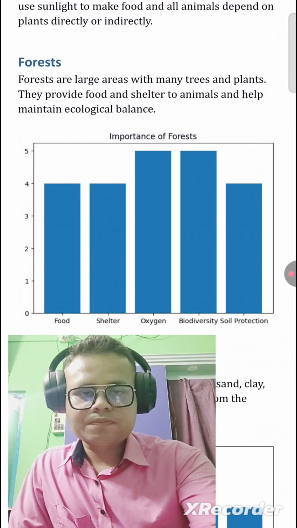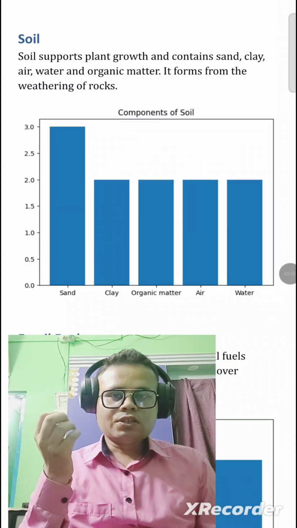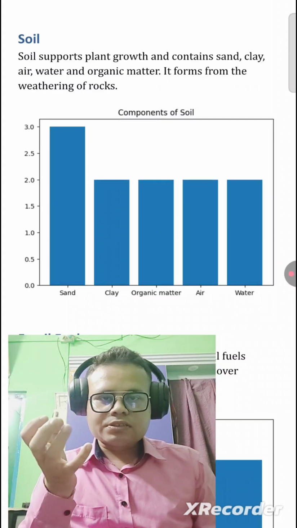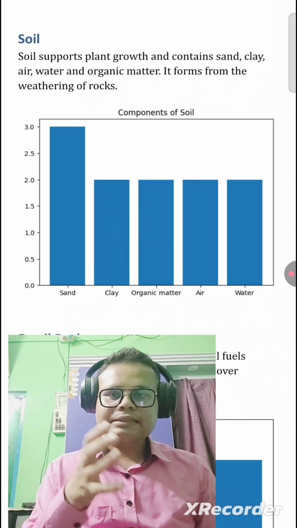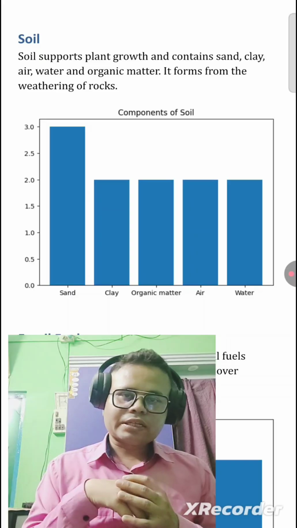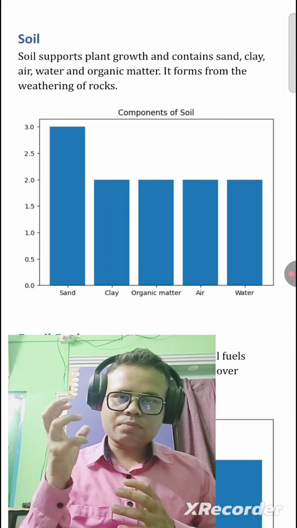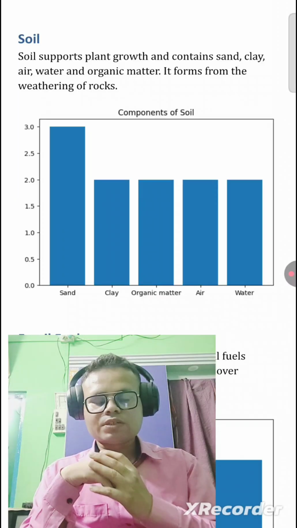Next is soil. What is soil? Soil supports plant growth and contains sand, clay, air, water and organic matter. The main function is to support plant growth, whether a small plant grows into a medium one or a big one.